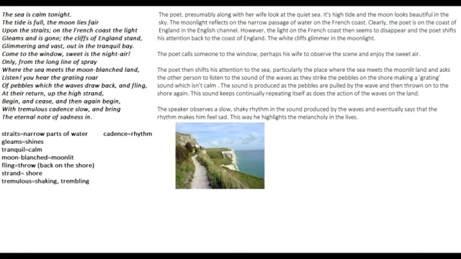The poet then shifts his attention to the sea, particularly the place where the sea meets the moonlit land, and asks the other person to listen to the sound of the waves as they strike the pebbles on the shore, making a grating sound which is not calm. Now when this sea comes to the shore, strikes the shore, it draws back the pebbles and then flings them and throws them back as the sea comes in and recedes. As the sea comes in and goes out, the sea first of all takes back the stones that are lying on the coast and then also throws back those stones on the coast, making a very grating noise. So there the sea is producing a noise.